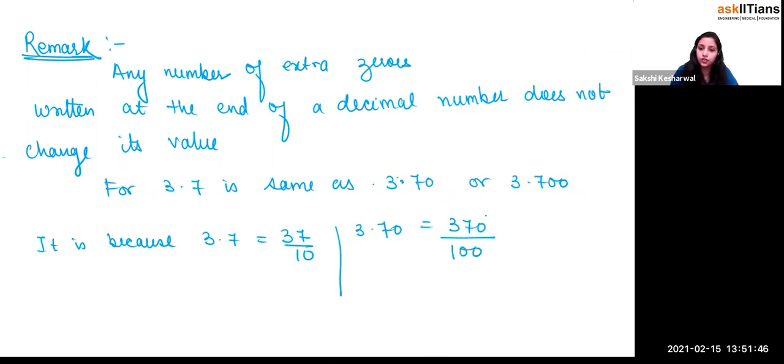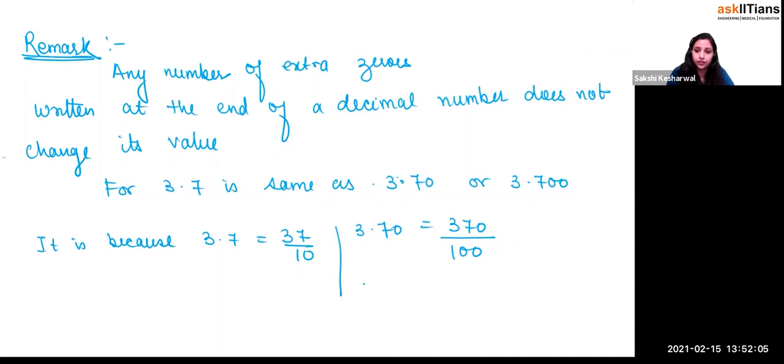If you do the cancellation, dividing by 10, see, are these equivalent fractions or not? These are what? Equivalent fractions? Yes, that is why they are equal. So if you divide this by 10, you will be getting the same thing. So as I said, you divided into how many parts? Into 100 equal parts and taken how many parts out of it? That is 370 parts out of it, right?